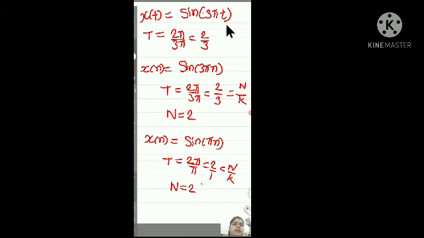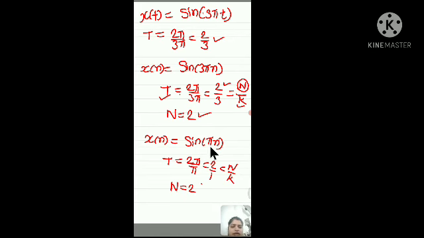x(t) is equal to sin(3πt), so T is again 2π by 3π, that is equal to 2/3. Now take x(n) is equal to sin(3πn). In the discrete case, you have to first find T, using the same formula, 2π by 3π, that is equal to 2/3. If this T is a ratio of two integers, yes, it is, then the numerator is the fundamental period of the discrete signal, and k is an integer. So the fundamental period of this signal is 2. So N is equal to 2.